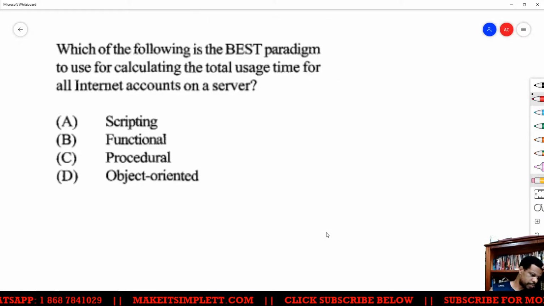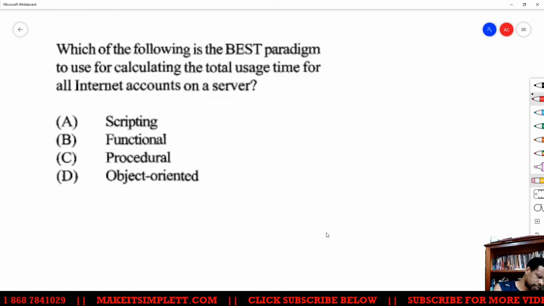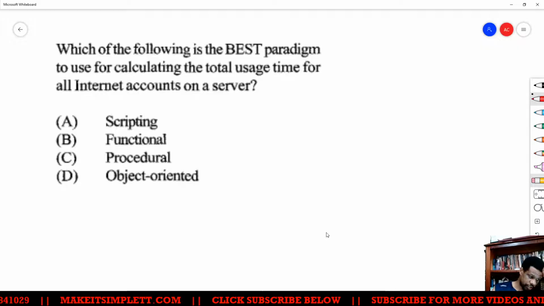Alright, which of the following is the best paradigm to use for calculating total usage time over all internet accounts on a server? Best paradigm to use.